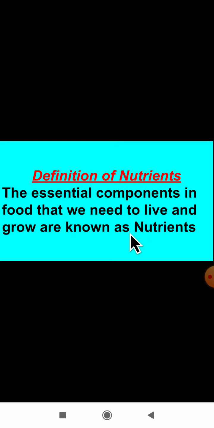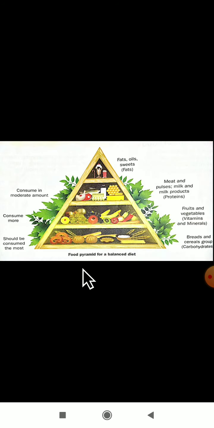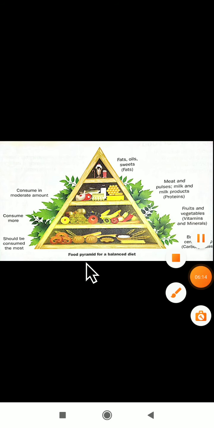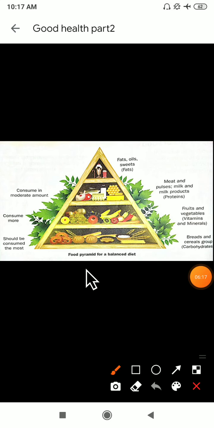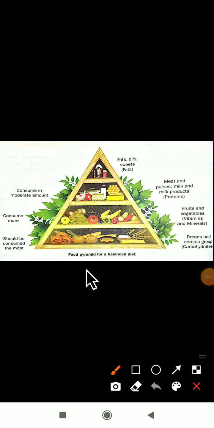And in the last class we studied about the food pyramid also. If you want to follow a balanced diet, then you have to follow this food pyramid. Okay, how much carbohydrates you have to consume more. Next, vitamins and minerals you have to consume more.